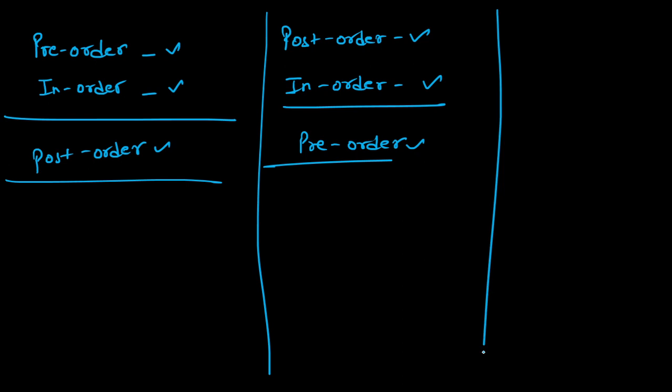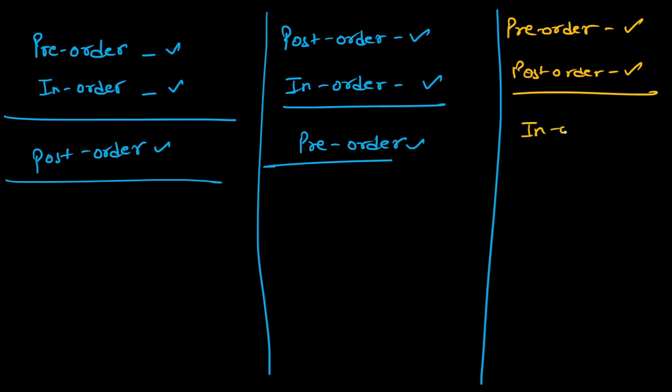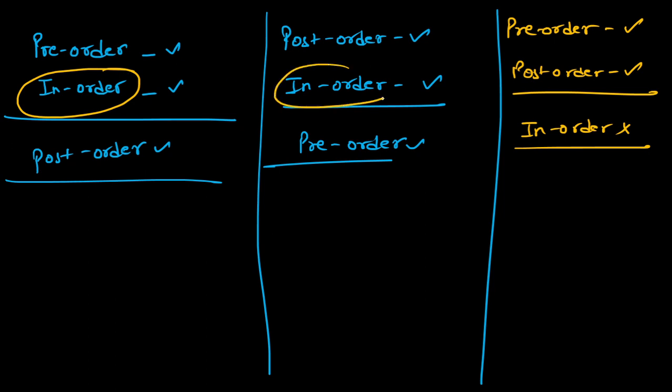But if I am given pre-order and I am given post-order, I cannot find in-order. So in order to find post-order or pre-order, in-order is a must along with the other one. If pre-order is given with in-order, you can find post-order; with post-order and in-order, you can find pre-order.